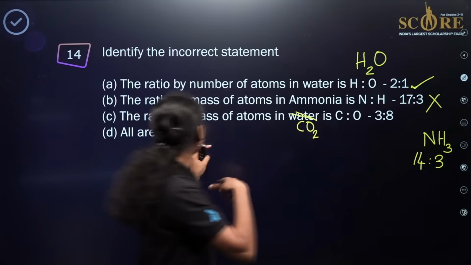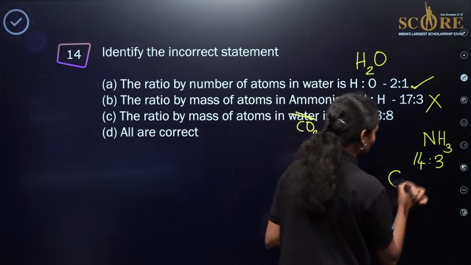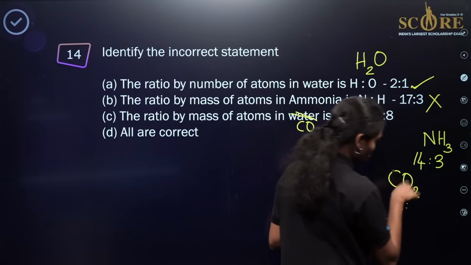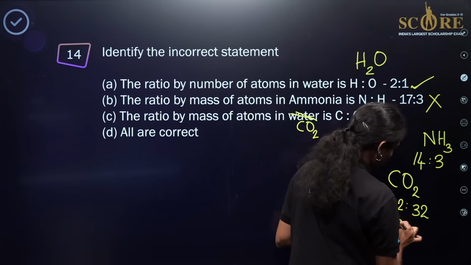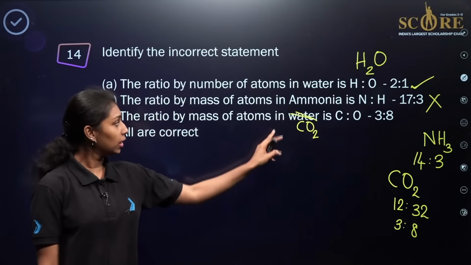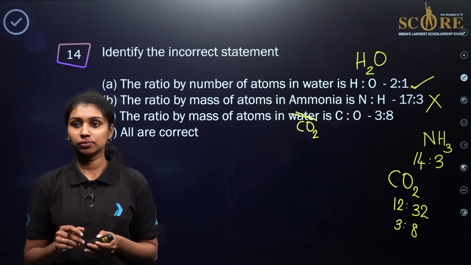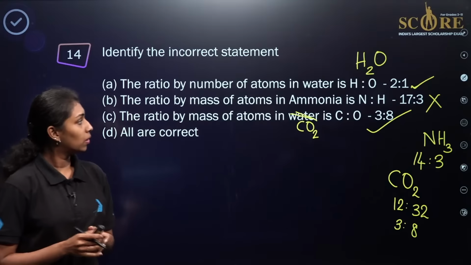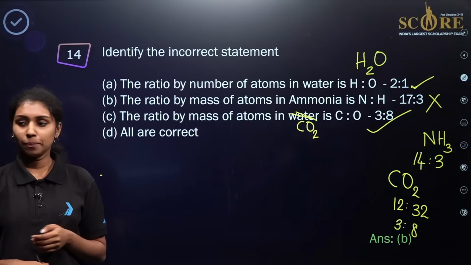Then what about the case of the third one? The ratio by mass of atoms in carbon dioxide. Carbon dioxide, as we already know, carbon is having the mass of 12. Then 2 oxygen atoms will be having 32. So if you simplify here, it will be 3:8. Clear? There is a correction in the question. It is not water, it is carbon dioxide. So this is again a correct statement. So the only incorrect statement here is option B. So the answer is option B.